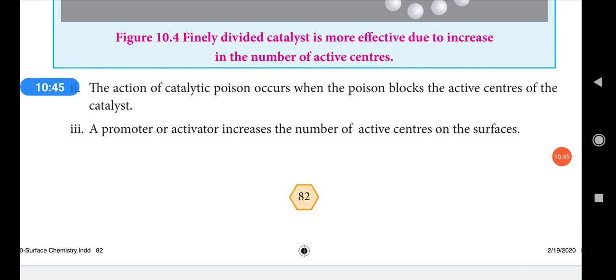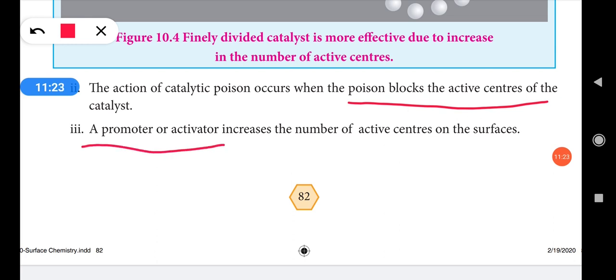Catalytic poison is a chemical substance that will deactivate the catalyst or make it less active. It is the substance that makes a catalyst less active or inactive. So this catalytic poison will block the active centers of the catalyst. Because of that, automatically it will be inactive. Catalyst will be inactive.